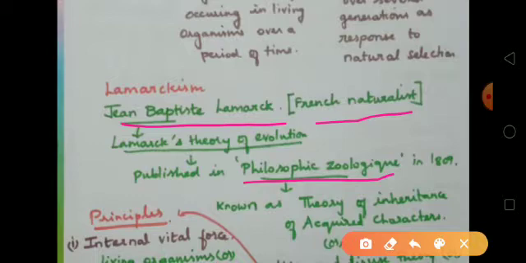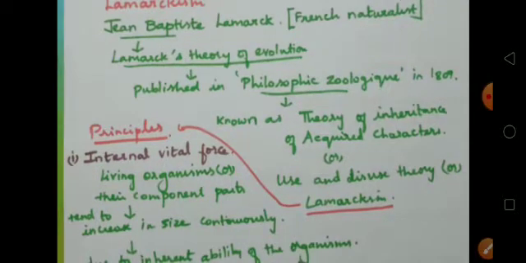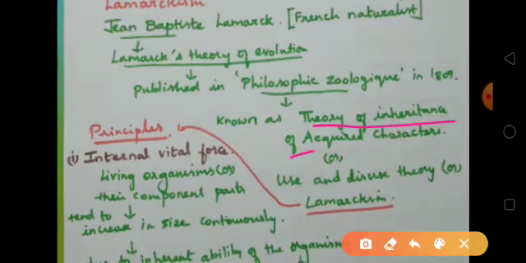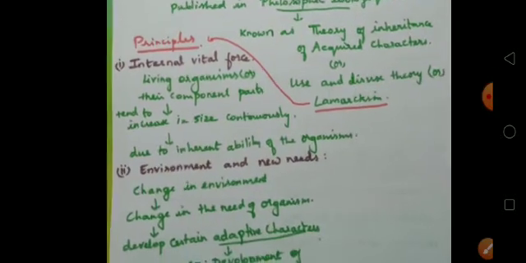As soon as he published, he also called it by other names. What are the other names for Lamarckism, that is Lamarck's theory of evolution? It is also called the theory of inheritance of acquired characters, use and disuse theory, Lamarckism. I'll explain why these names are there for this theory. You know that because of the scientist Lamarck, the name Lamarckism is there. Now let me explain the principles of Lamarckism so that you can understand why it is named so.